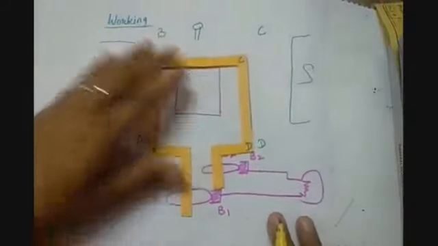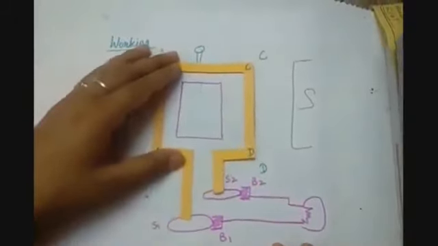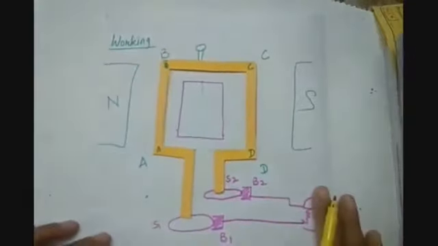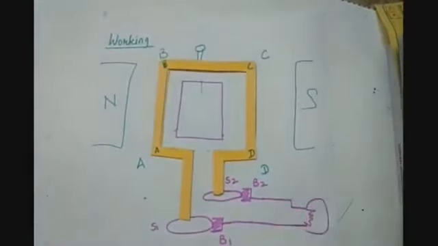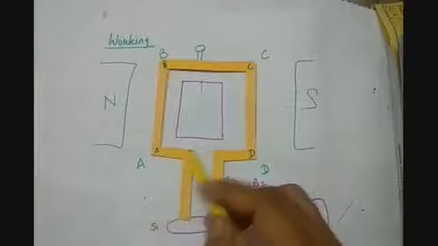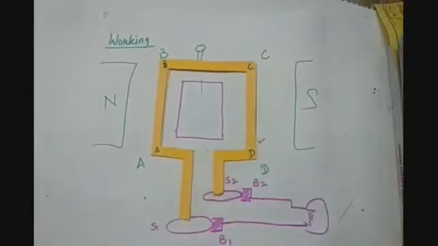Now let us understand the working of this. Here we are providing the motion to the conductor, that means the armature coil. We are moving the armature coil in the magnetic field. But you must have seen that generators are just rotated once and then they are left.